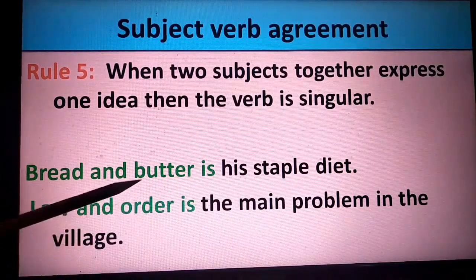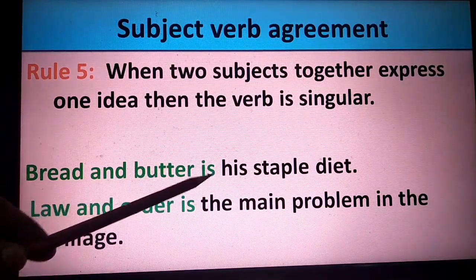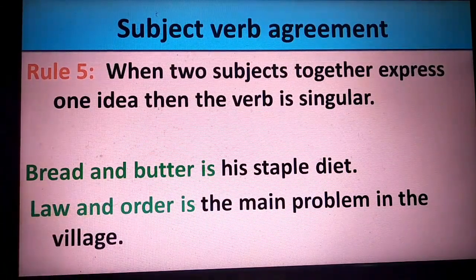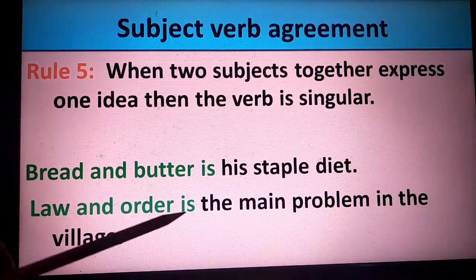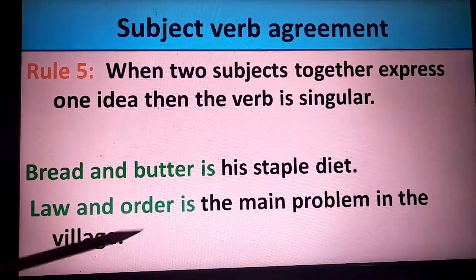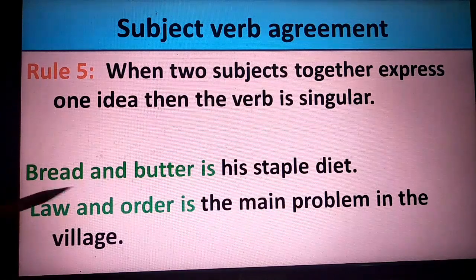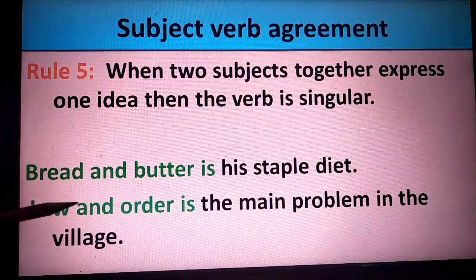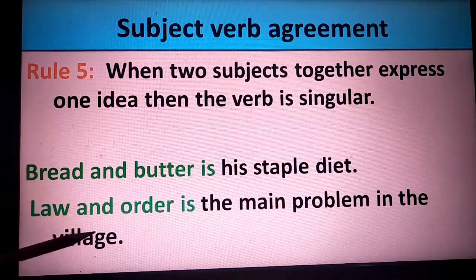These are his normal food. So bread and butter, referring to one idea, therefore the verb has to be in singular form. Law and order is the main problem in the village. So law and order is one and the same, bringing order into the village, bringing orderliness in the society in that particular village.